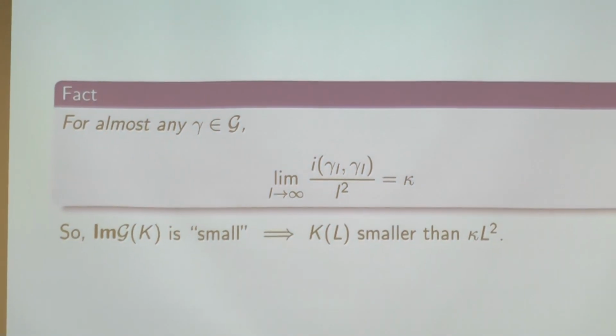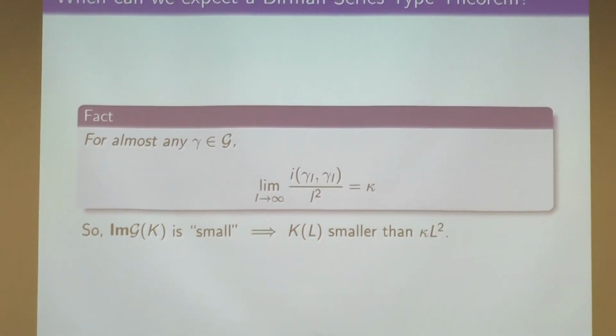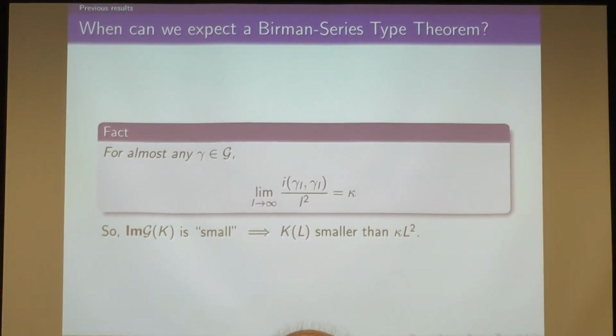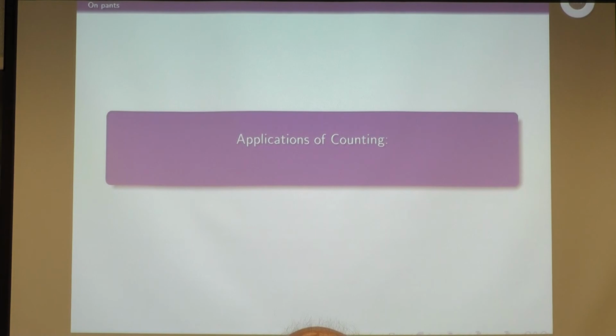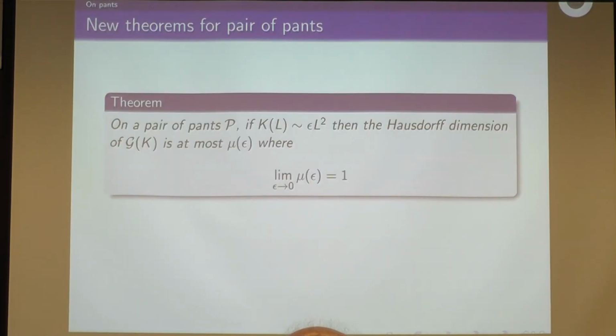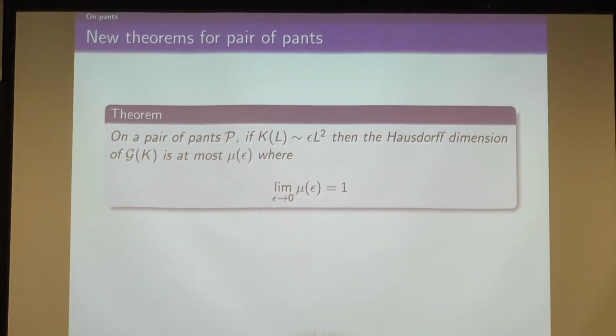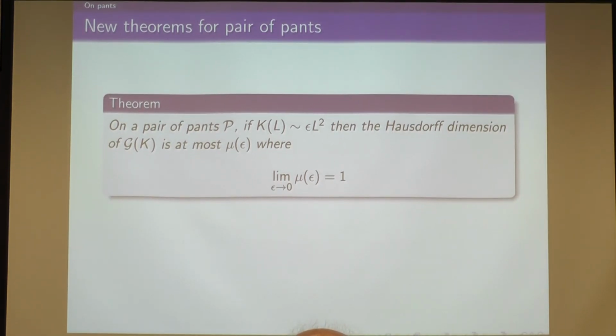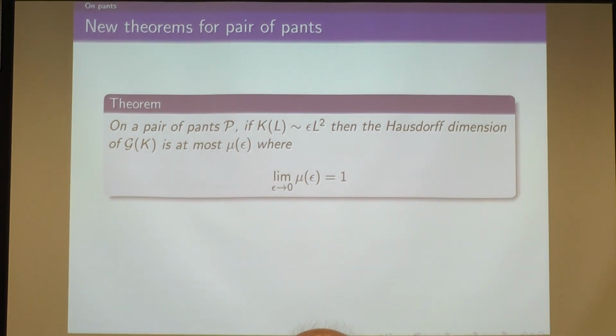Okay. So if you want the image of G of K to be small, then the number of self-intersections had better be smaller than length squared. So here's what you get for a pair of pants. On a pair of pants, if your self-intersection number on these length L arcs is even epsilon L squared, where epsilon is small enough, then your Hausdorff dimension is going to be at most mu of epsilon, where mu of epsilon tends to 1 as epsilon goes to 0.